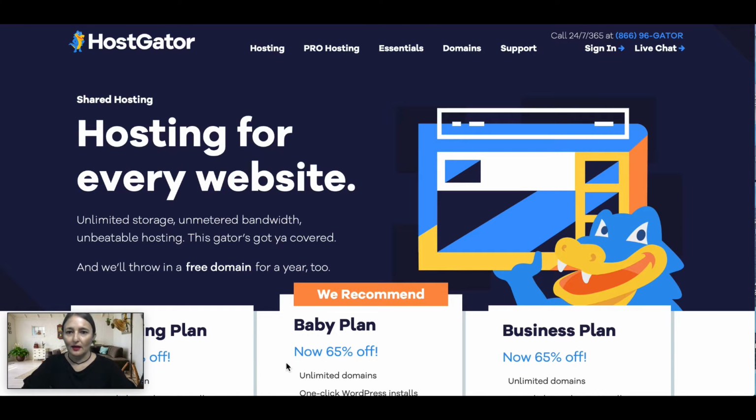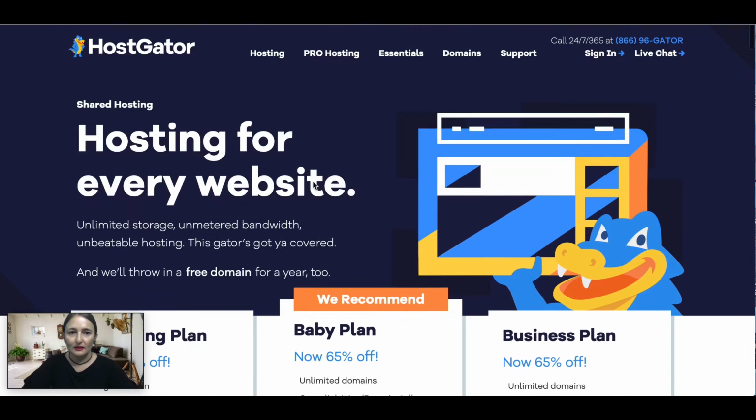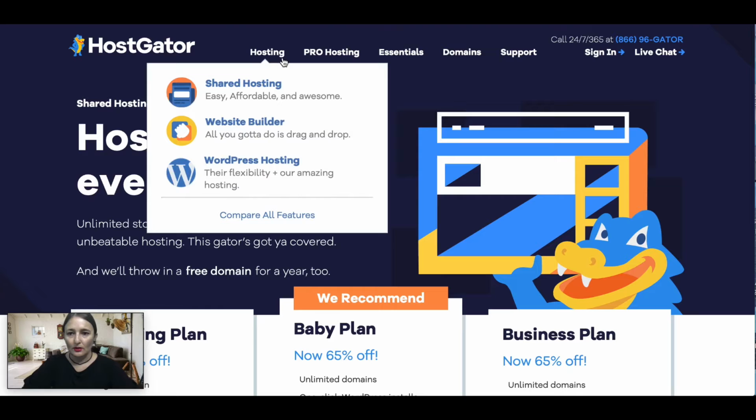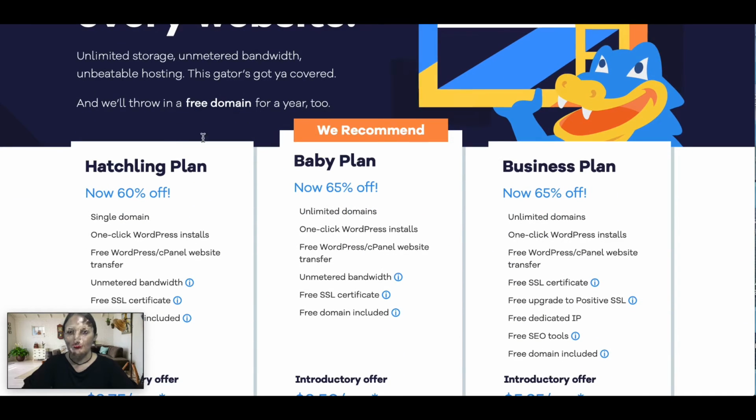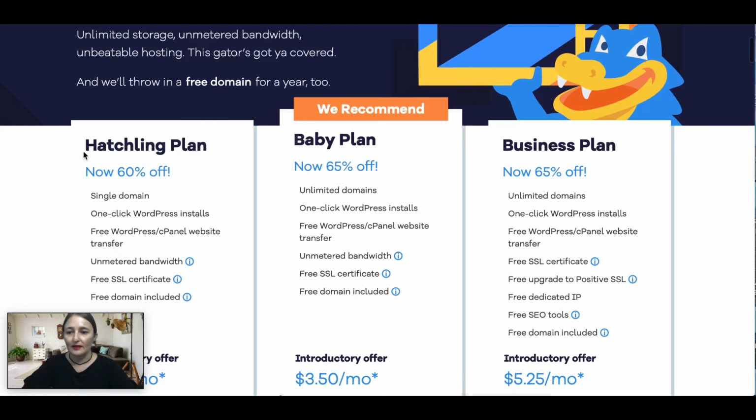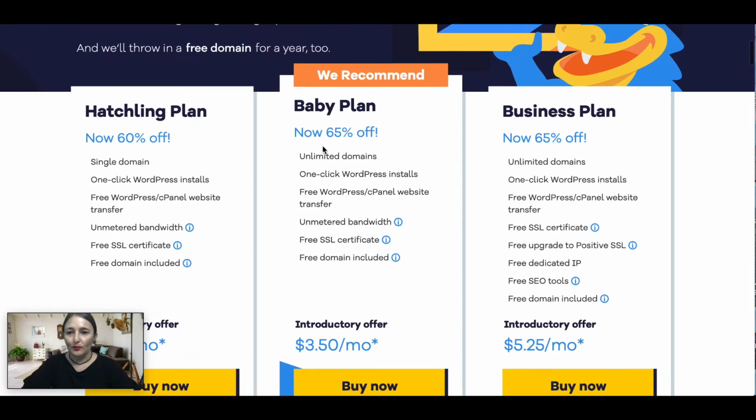Alright, so I'm in Hostgator at the moment, and we're going to be buying ourselves a hosting package to host our WordPress website on. If you go onto the website, you're going to be clicking here on hosting, and you'll have three options: WordPress hosting, website builder, and shared hosting. You have to click on shared hosting. And then you're going to see that there are three different plans that you can buy. There's the hatchling, the baby plan, and then the business plan.